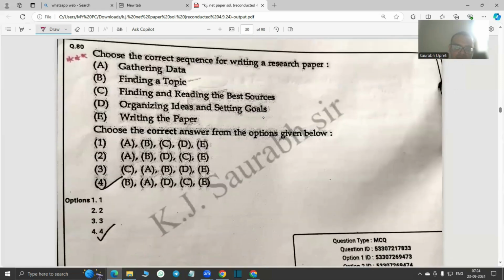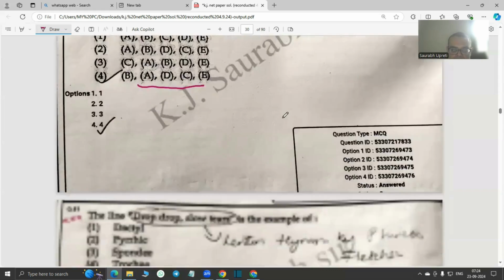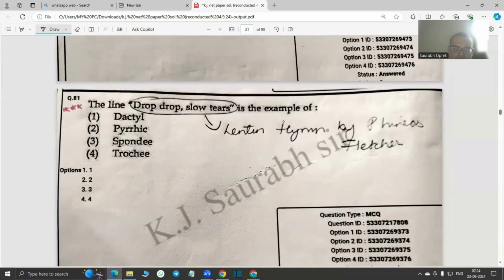Then choose the correct sequence for writing a research paper, an exclusive question for NET and also for poly aspirants. So the answer is BADCE. So first is finding a topic, and then second is gathering data, and the third is organizing ideas and setting goals, and then the fourth is finding and reading the best resources, and the fifth is of course writing the paper. Okay. The line, drop, drop, slow tears. So drop, drop, slow tears is again a three-star question.